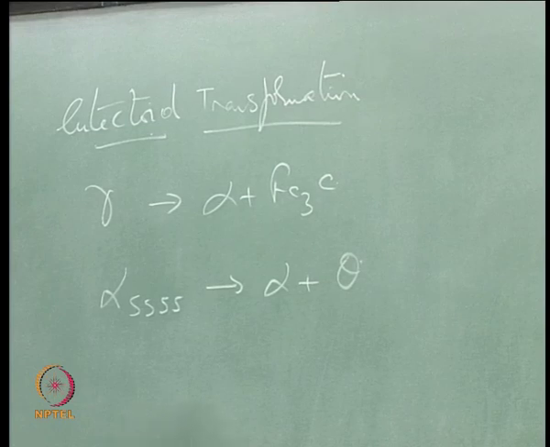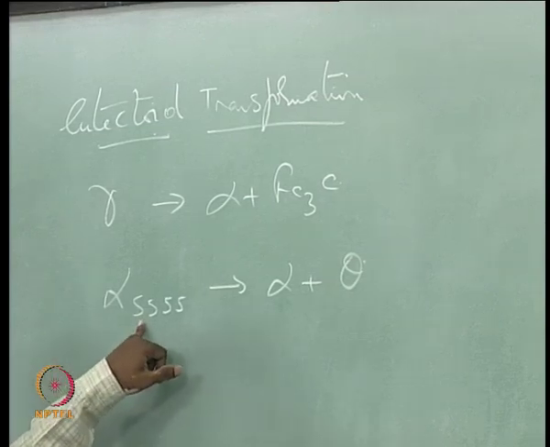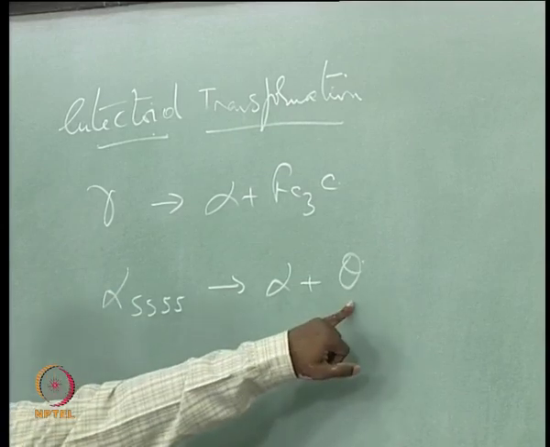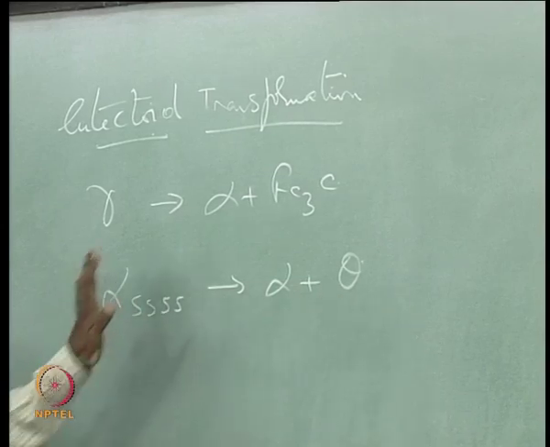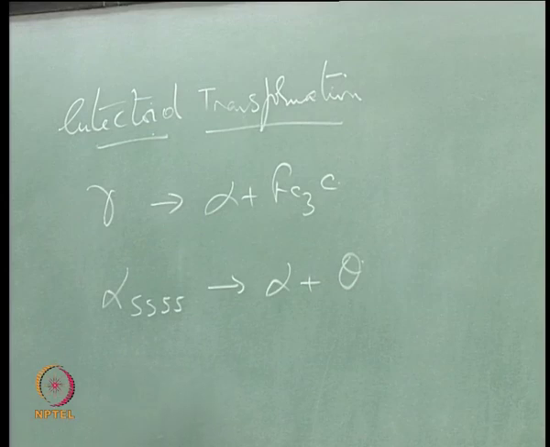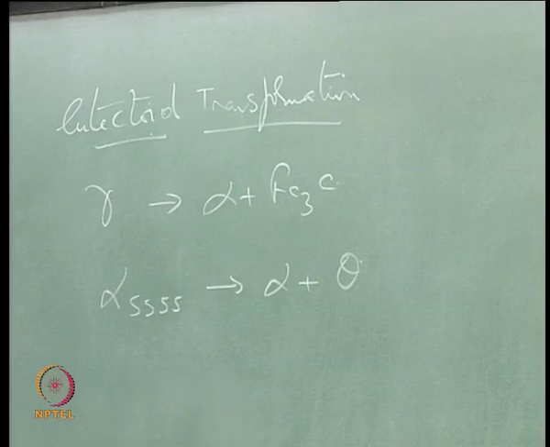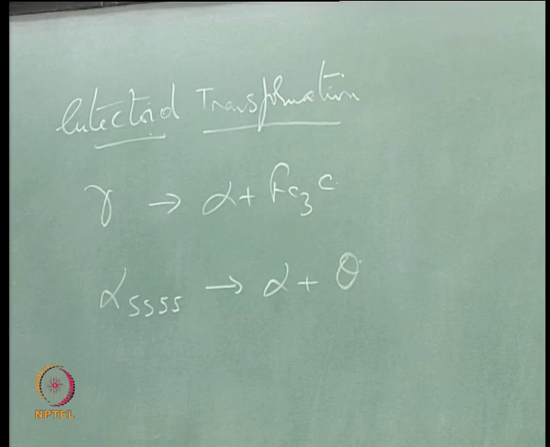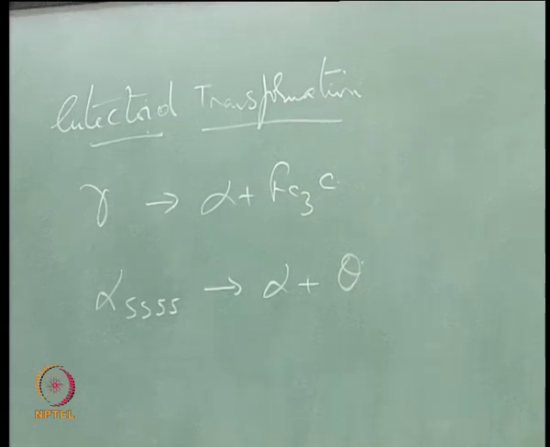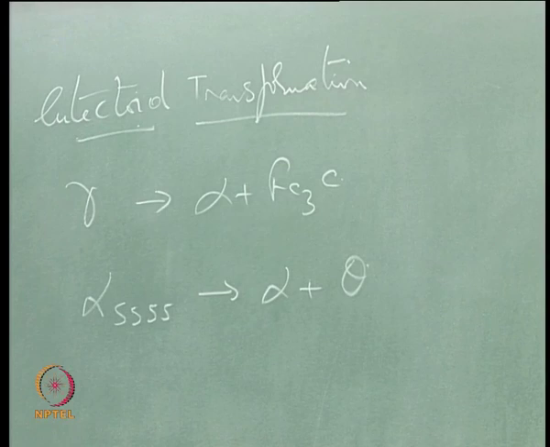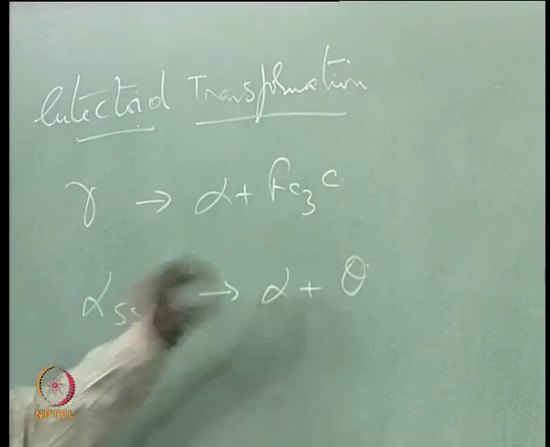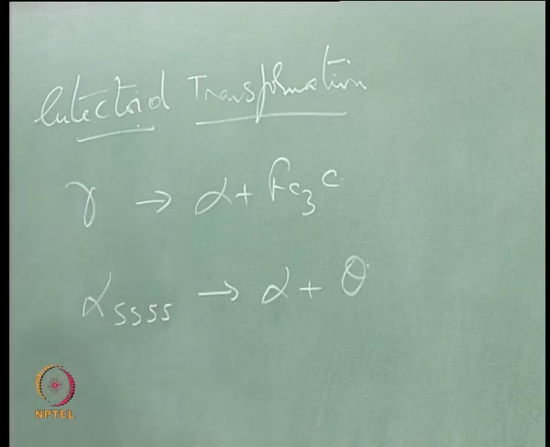So, the parent phase is supersaturated, and because it is supersaturated the excess solute comes out as this. Here the parent phase does not vanish after the transformation, excepting that the volume fraction of the parent phase, which is initially 100%, would decrease to a certain extent where the product phase takes over some part of the parent phase. So, you would see that the parent phase remains,